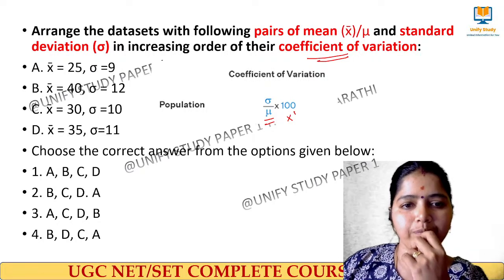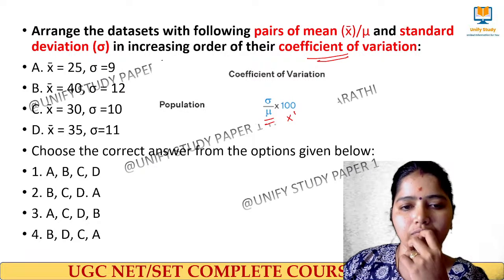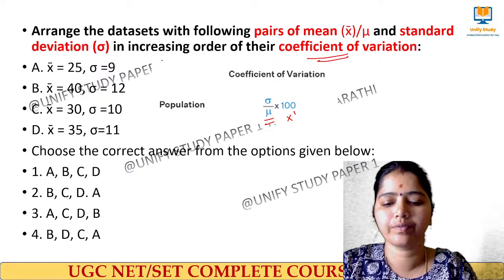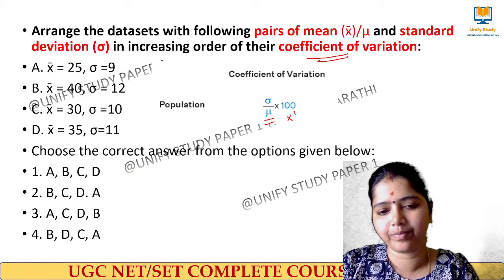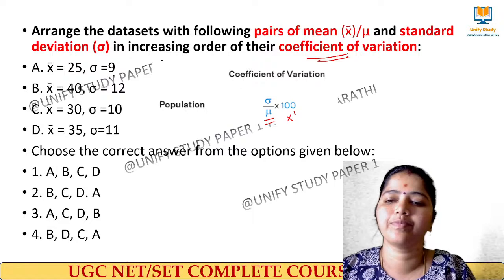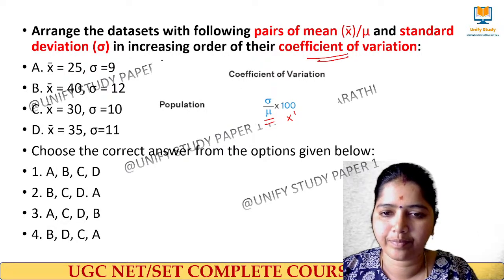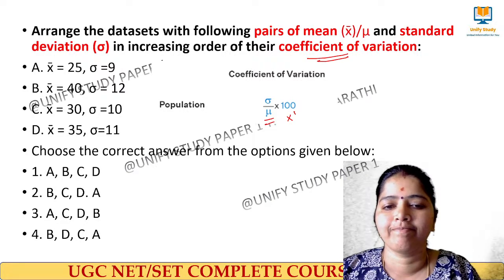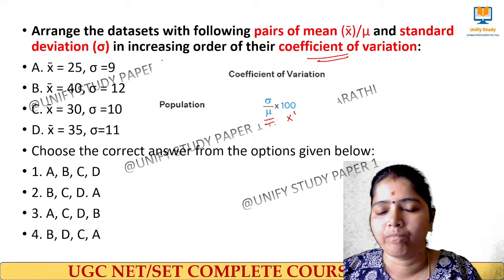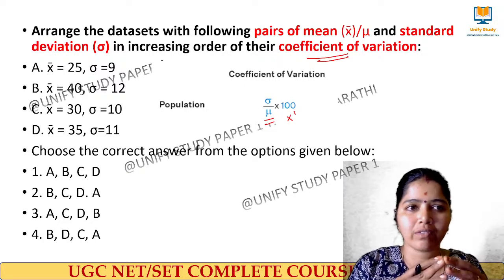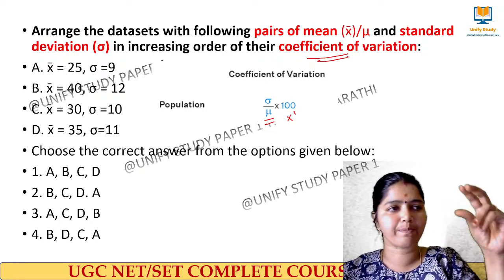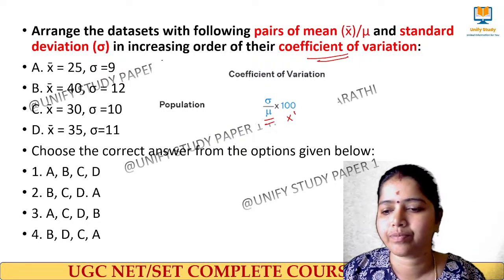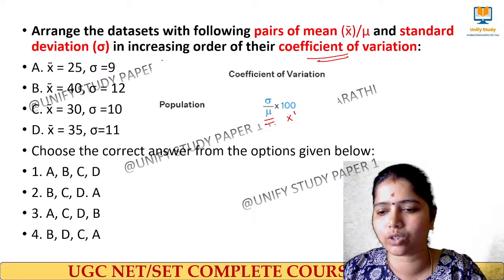Coefficient of variation. Very good. Coefficient of variation means how far the variability is there with respect to every data set. That is called coefficient of variation. Right, very good.